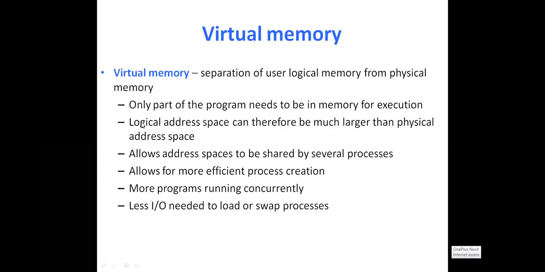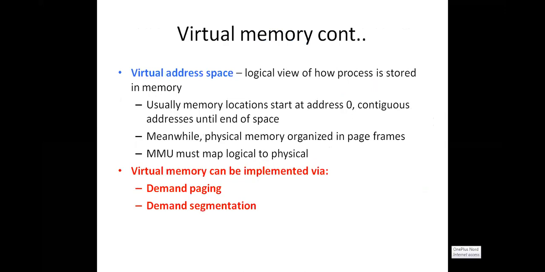That is this third point: logical address space can therefore be much larger than the physical memory space. And next, as you know, the main memory is shared by several processes. If you are running more programs concurrently, meaning you are keeping multiple programs in the main memory, the CPU utilization will be more, so throughput will be more. As I told you, less IO needed and less swap time required.